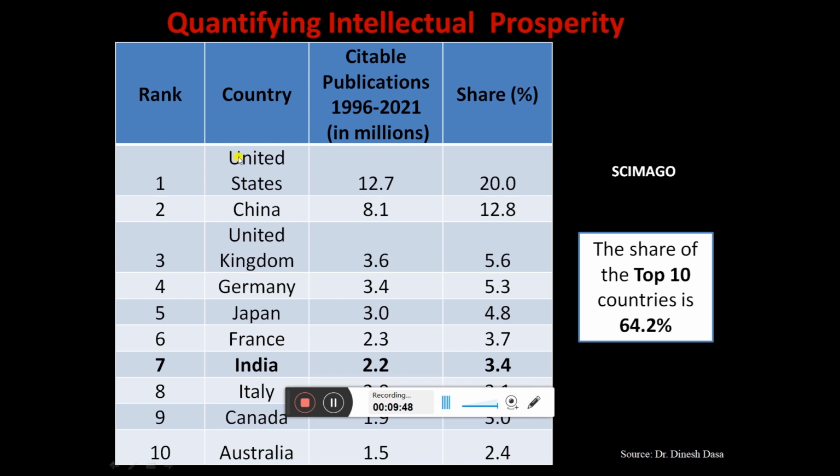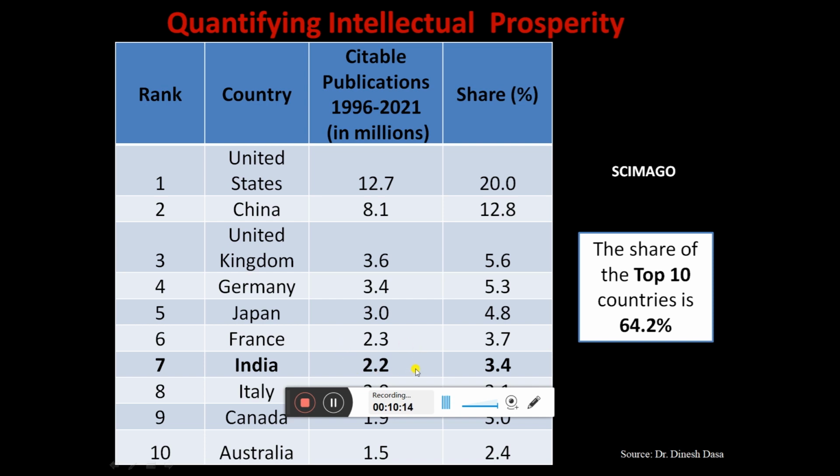Over here you can see the top 10 countries with the maximum number of citable publications. The United States has 12.7 million citable publications. This is their intellectual property, and all these 10 countries have a 64.2% share of the entire world's publications, and these are the top 10 countries.